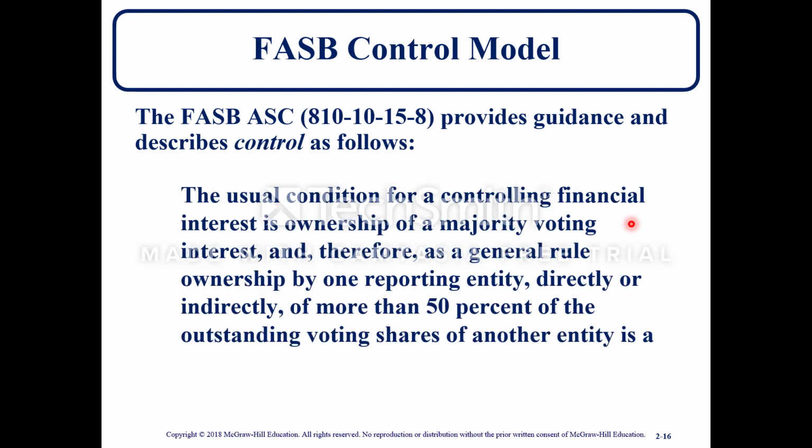The FASB control model. FASB ASC 810-10-15-8 provides guidance and describes control as follows. The usual condition for a controlling financial interest is ownership of a majority voting interest, and therefore, as a general rule, ownership by one reporting entity directly or indirectly of more than 50% of the outstanding voting shares of another entity is a condition pointing toward consolidation.